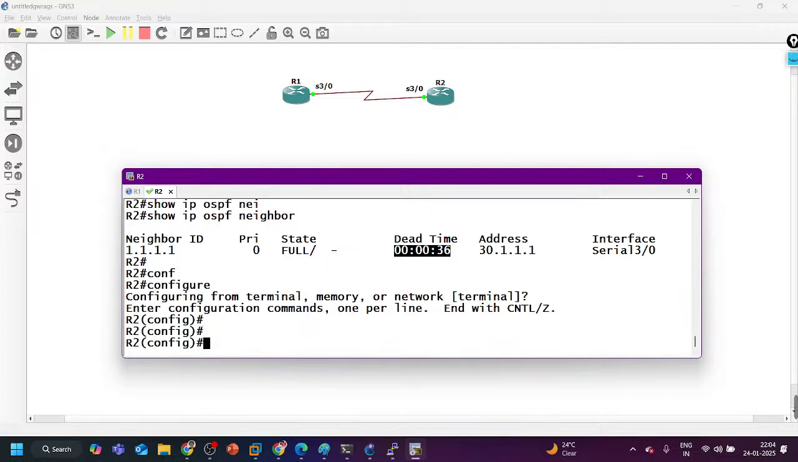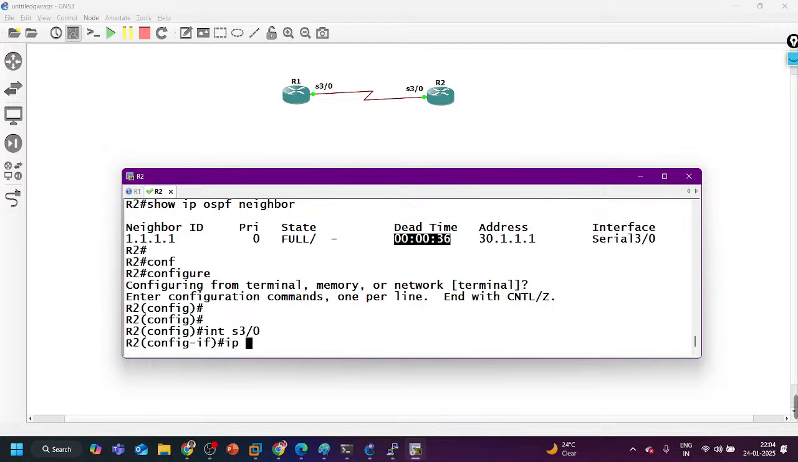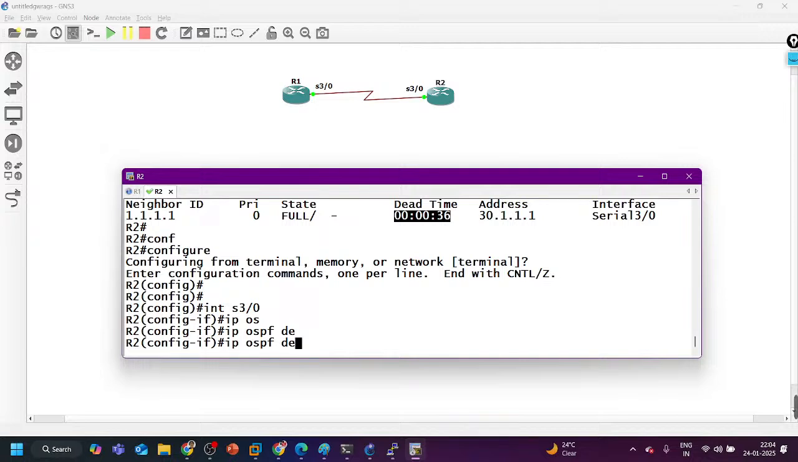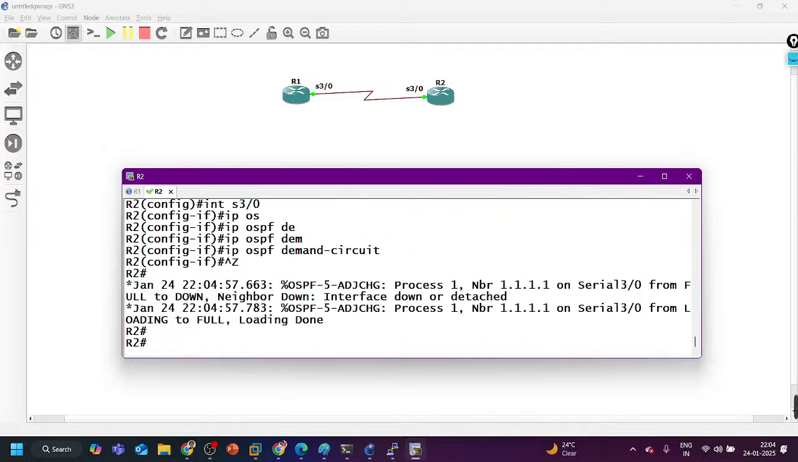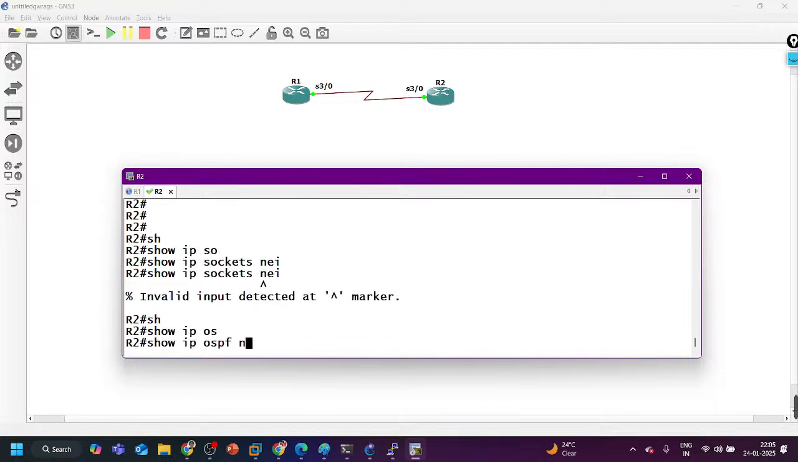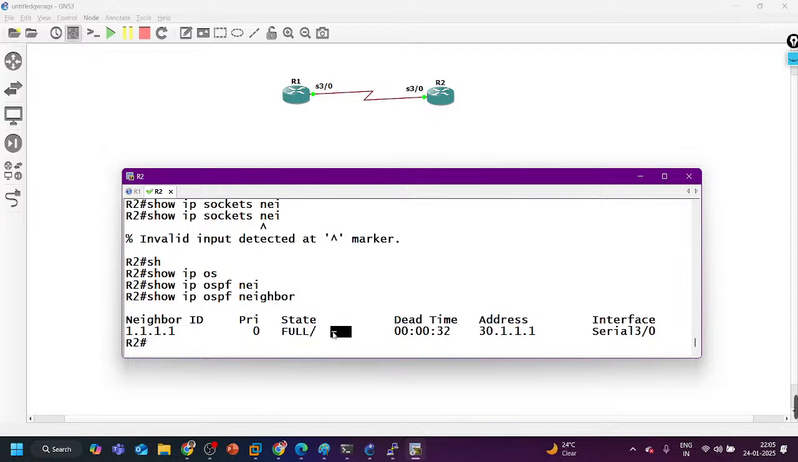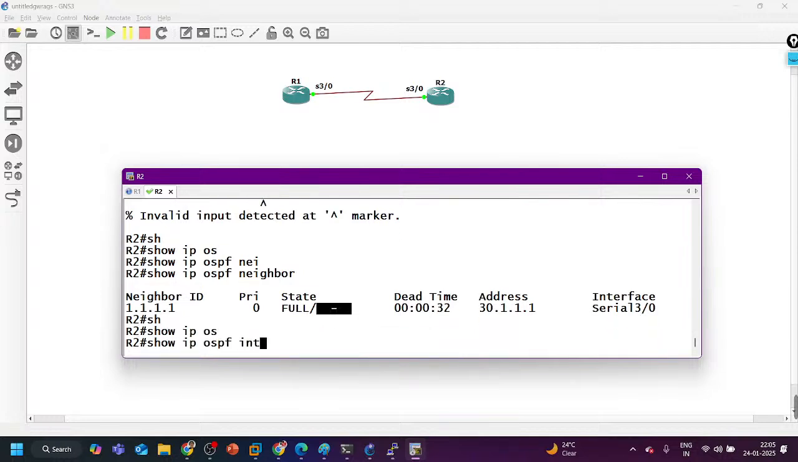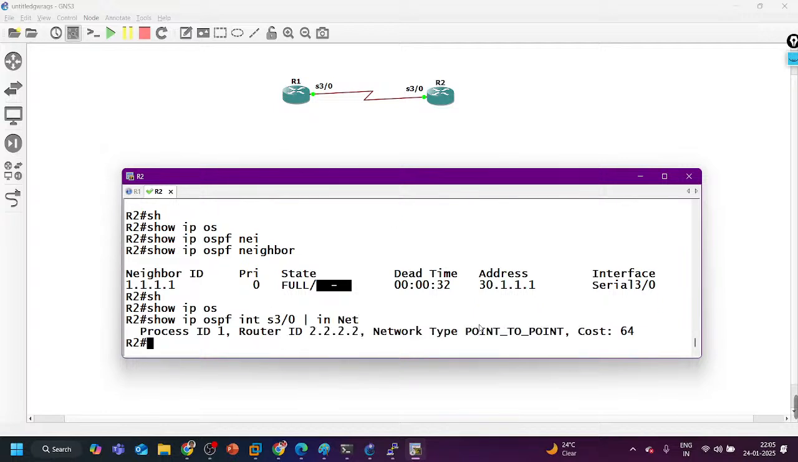So to avoid it, what I told you, interface serial 3/0. What was the command? ip ospf demand-circuit, right? And so show ip ospf neighbor. Now you can see there is no timer running. So the configuration is the same on the serial link as on the FastEthernet link. The difference is that the network type over here is by default point-to-point. So show ip ospf interface serial 3/0 to include the network point-to-point. That's it.